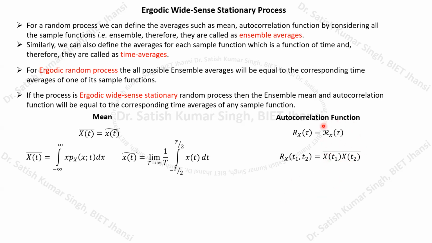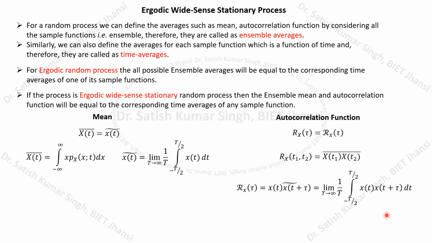But at the same time, if we want to calculate the time autocorrelation function, Rx(tau), that can be calculated by this particular integration over a particular interval of time. This way we can calculate the time average.